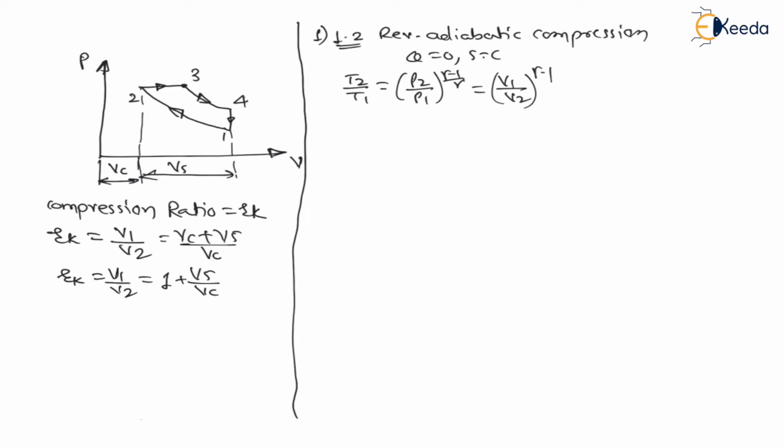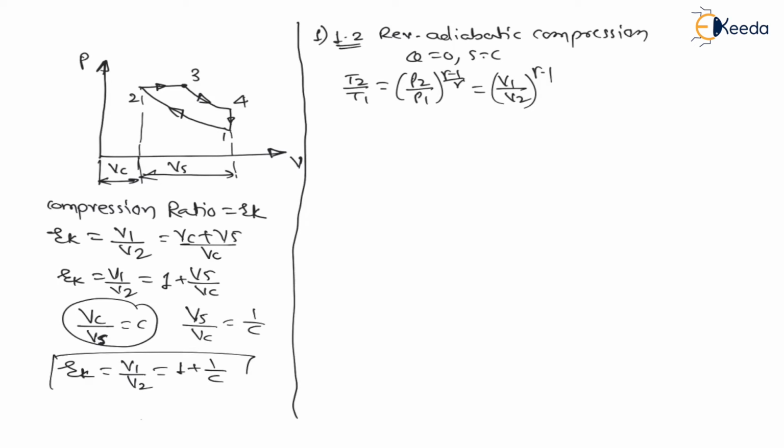And we already know that the ratio of clearance volume and swept volume is called clearance ratio. That we have already seen in the Otto cycle. Therefore swept volume divided by clearance volume is nothing but 1 upon clearance ratio. Therefore compression ratio is equal to V1 divided by V2, which is nothing but 1 plus 1 upon clearance ratio. C is for clearance ratio.